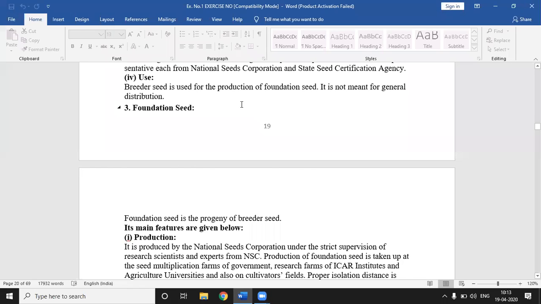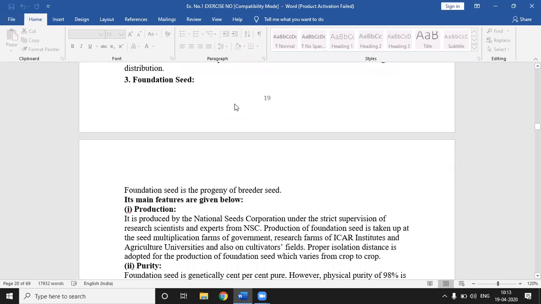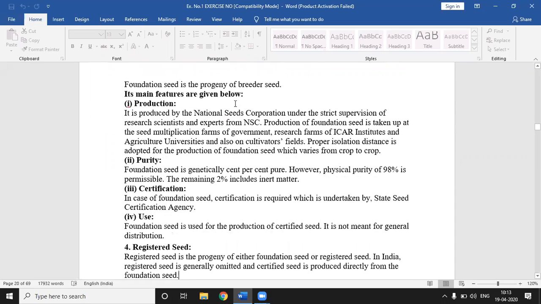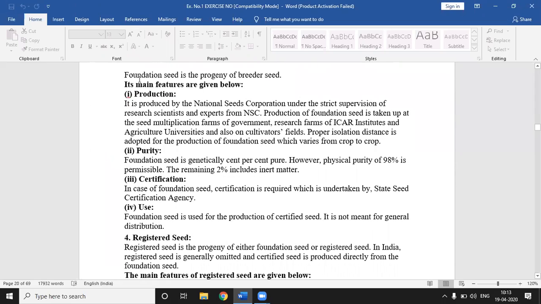The next one is foundation seed. The third type of seed classification is foundation seed. Foundation seed is the progeny of breeder seed. It is an important point. Foundation seed is the progeny of breeder seed and the source for certified seed. Now its features. First, production of foundation seed.